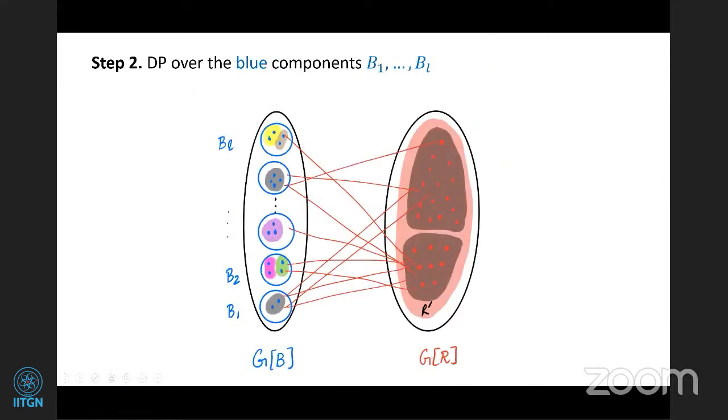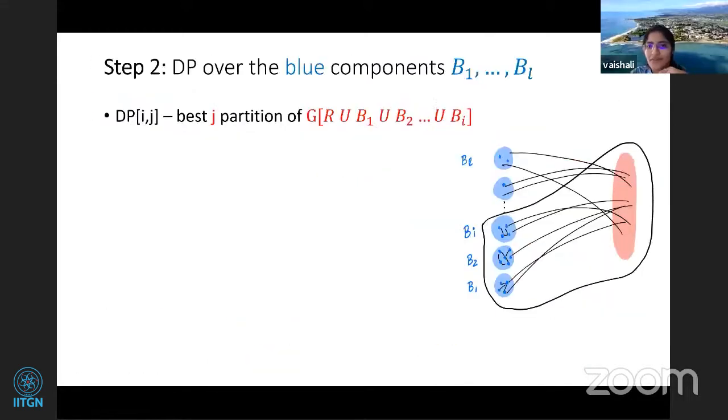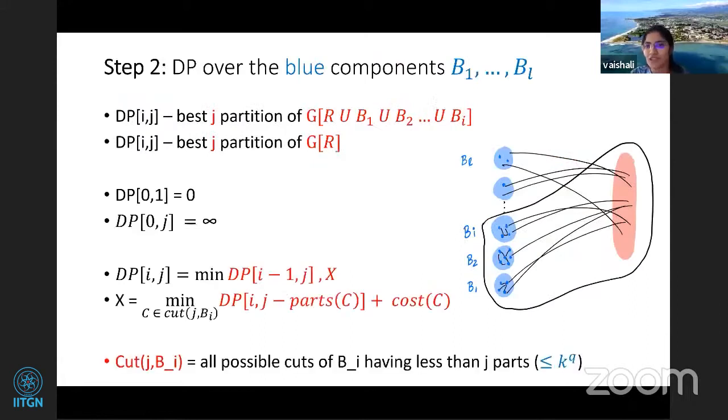It has only q vertices, right? j can be at most k because we are only looking for a k partition. So you just worry about k per q, right? Each vertex has a choice of which component to go in. There are at most k components and at most q vertices, so it's k times k times k, q times. So it's at most k^q choices for how the vertices are partitioned.